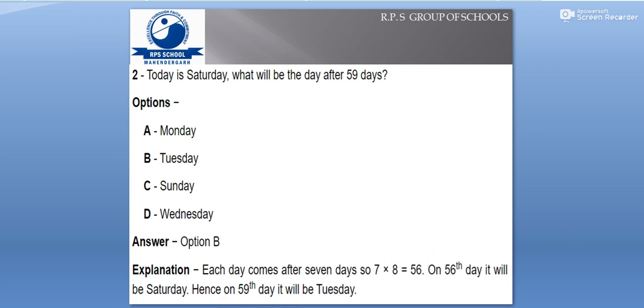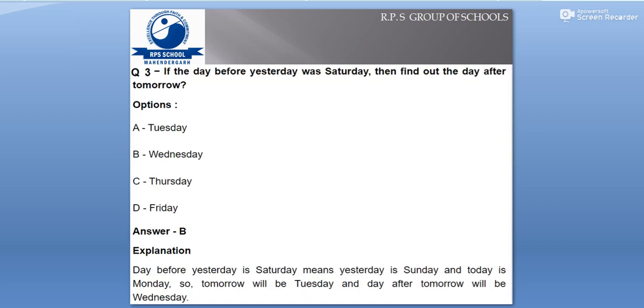In the explanation, the same thing is given. Each day comes after 7 days. So 7 times 8 is equal to 56 days. On the 56th day it will be Saturday because it's repeating the same week. Hence on the 59th day it will be 3 days further. We have counted 3 additional days starting from Saturday. So here we got the answer Tuesday. So Tuesday and option B is the right answer.